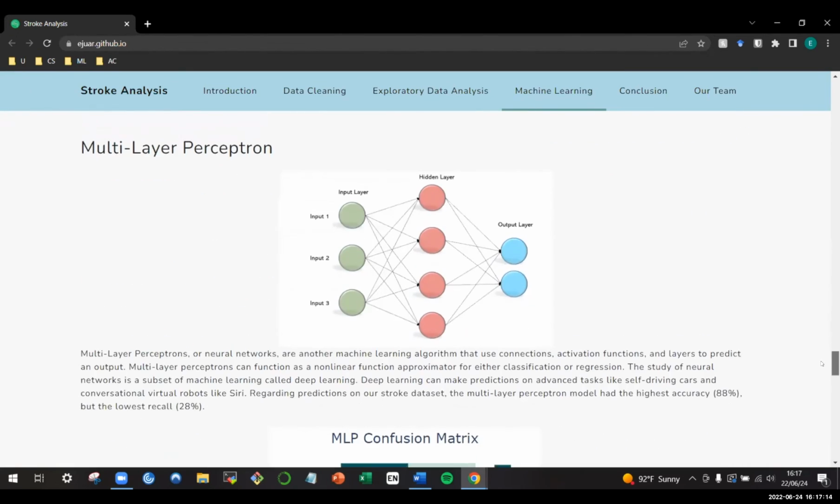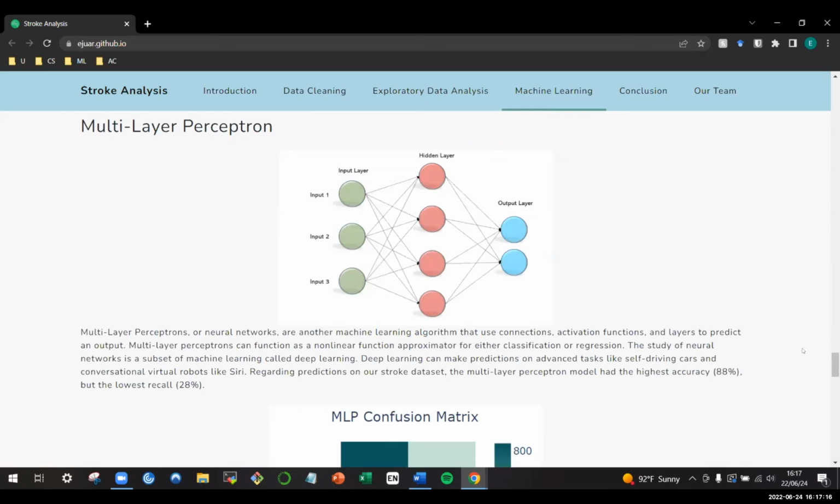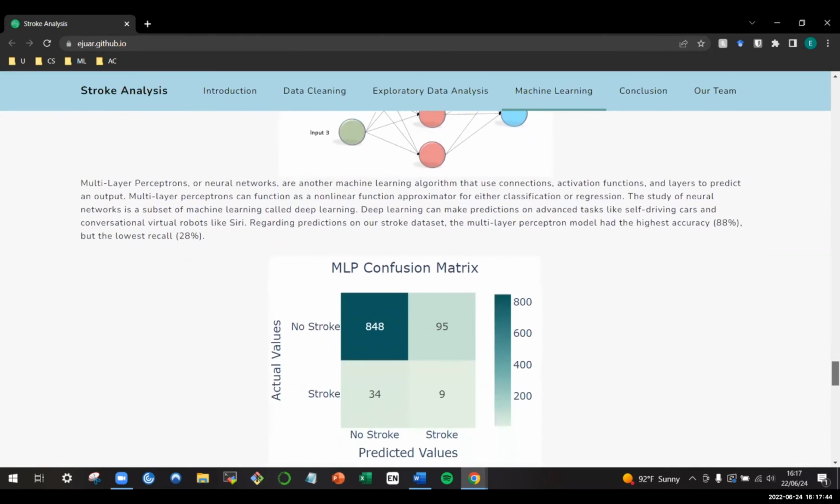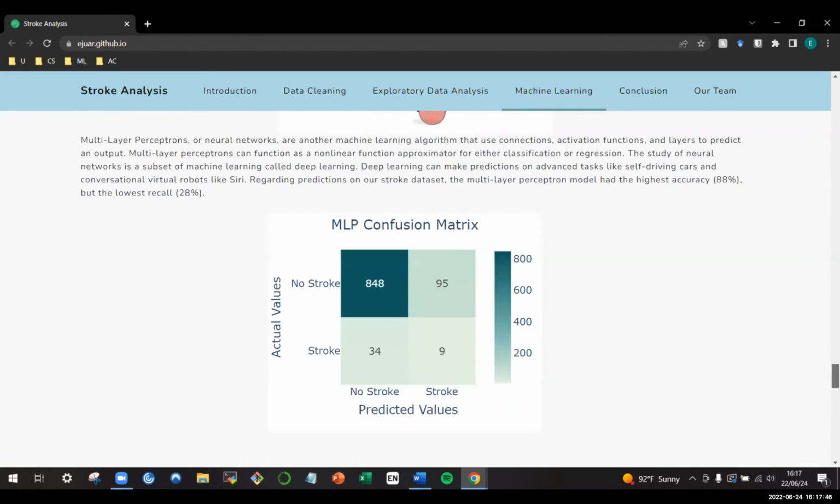Multilayer perceptrons, or neural networks, are another machine learning algorithm that use connections, activation functions, and layers to predict an output. Multilayer perceptrons can function as a nonlinear function approximator for either classification or regression. The study of neural networks is a subset of machine learning called deep learning. Deep learning can make predictions on advanced tasks like self-driving cars and conversational virtual robots like Siri. Regarding predictions on our stroke dataset, the multilayer perceptron model had the highest accuracy of 88%, but the lowest recall of 28%.